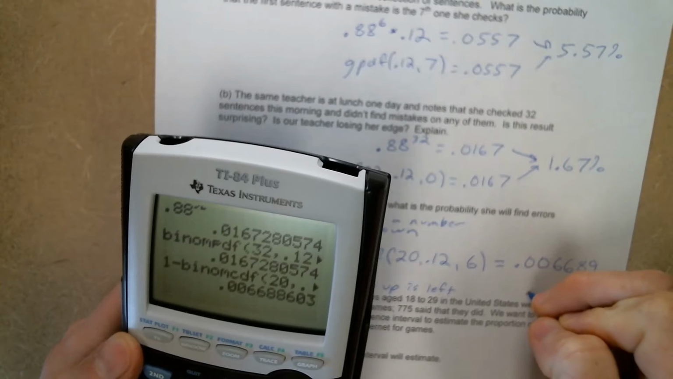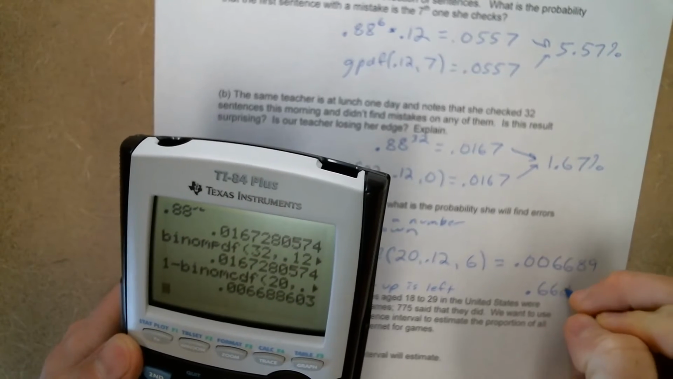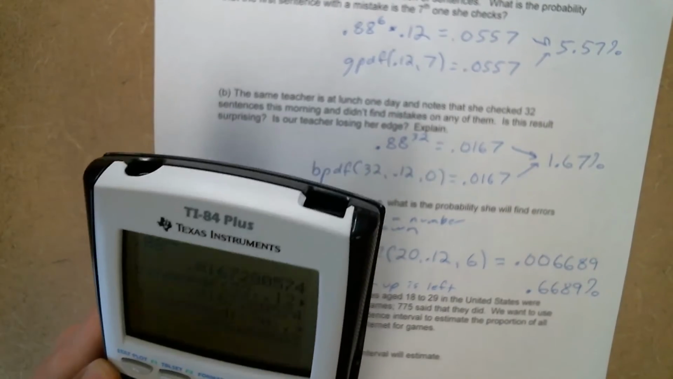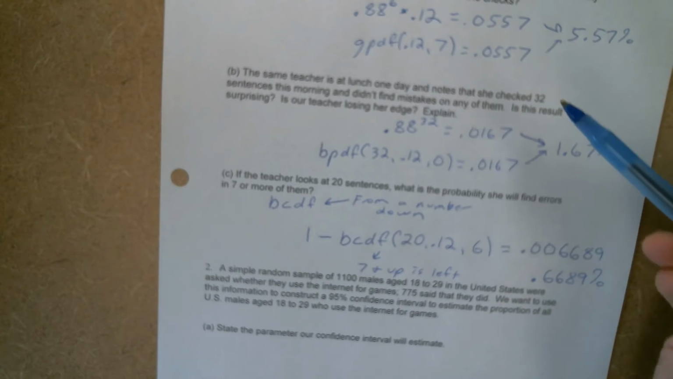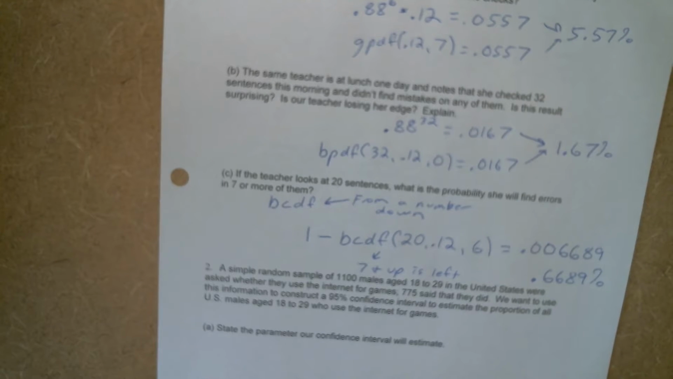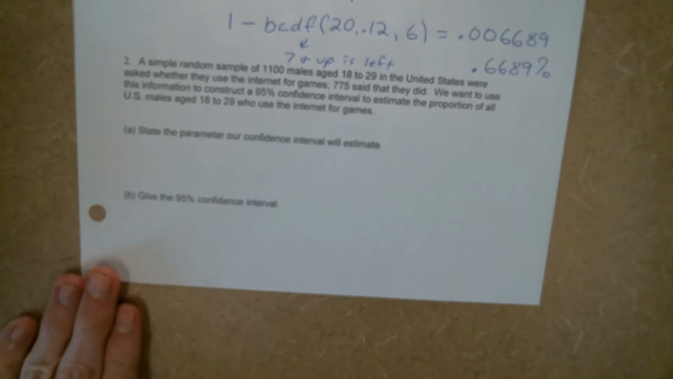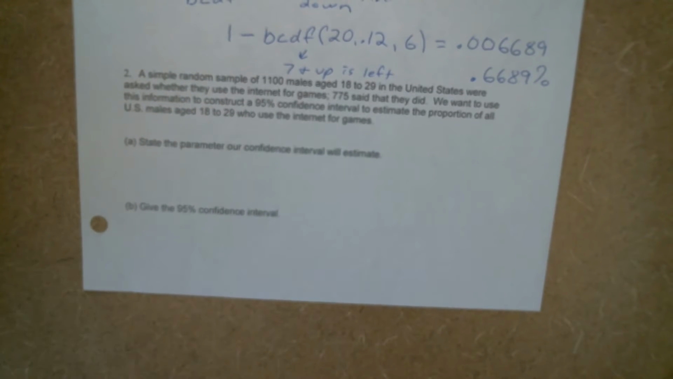Or you could also write that as 0.6689%. All right. But you are very likely to see an open-ended question on the final that deals with binomial and geometric distributions, and knowing how to calculate those or use the correct features on your calculator to help you calculate those.